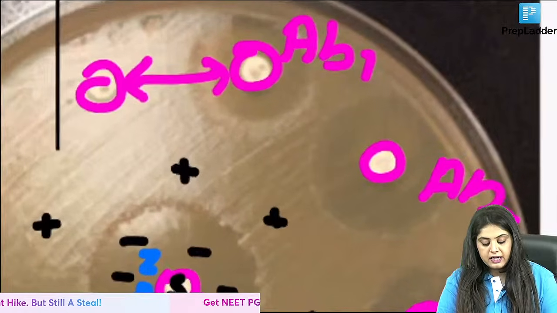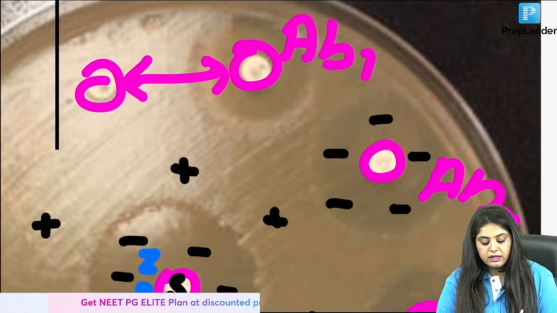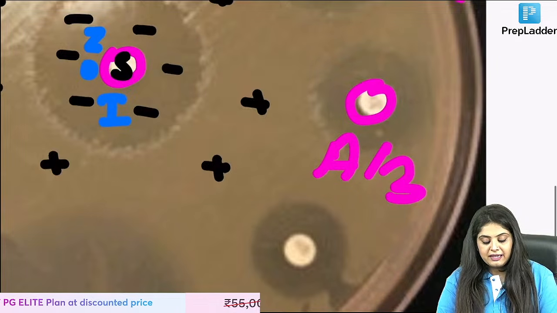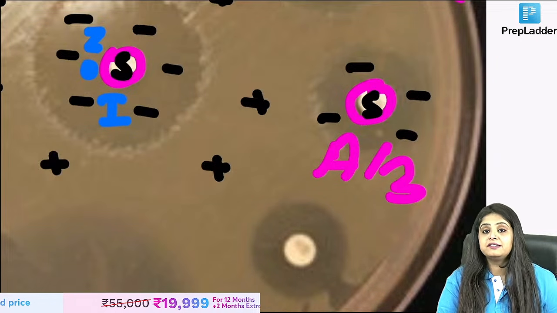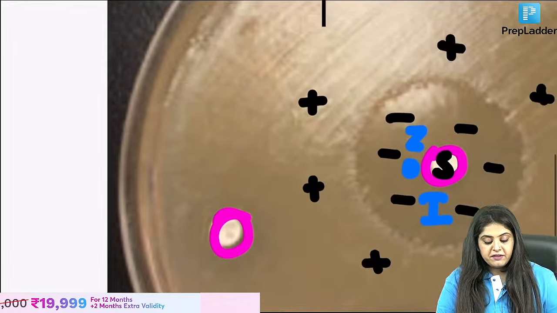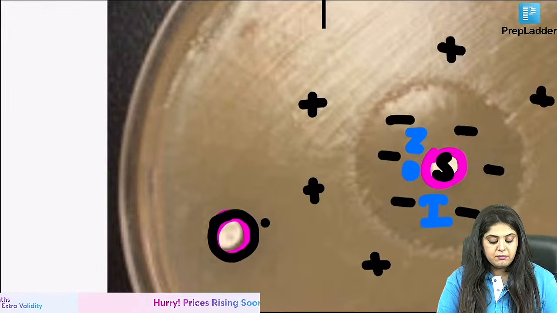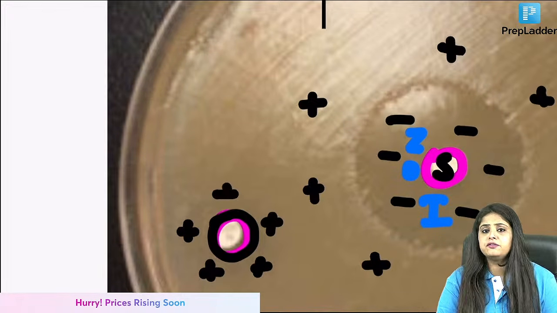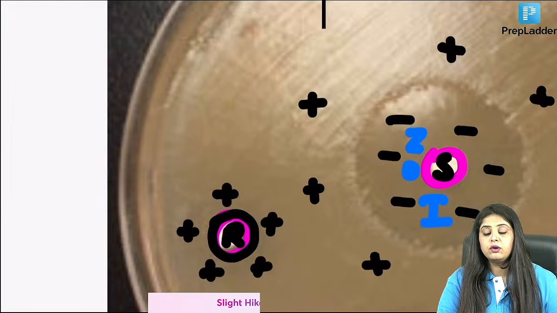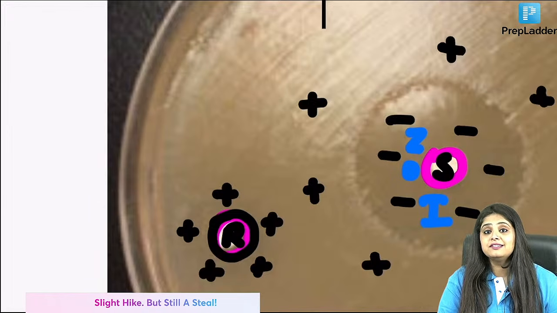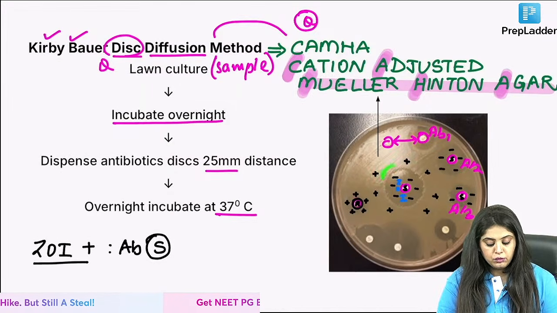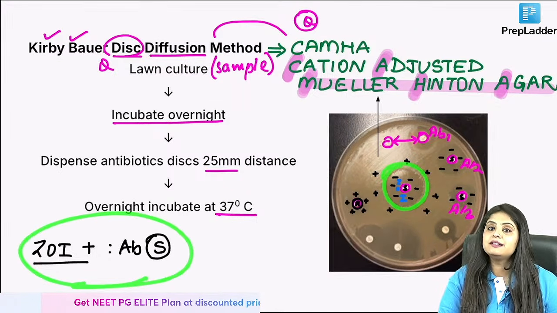So over here again, I can see bacteria has not grown around it, antibiotic sensitive. Bacteria has not grown around it, antibiotic sensitive. On the other hand, if I come to this particular antibiotic, bacteria is growing exactly on its face. This means this antibiotic is not working, and that means the antibiotic is resistant. So simple, if you see a zone of inhibition, this means the antibiotic is sensitive.